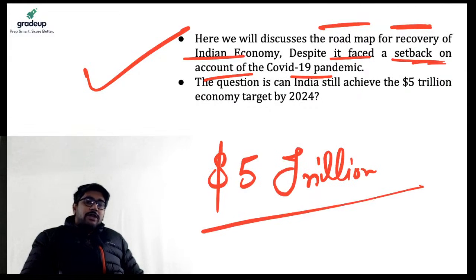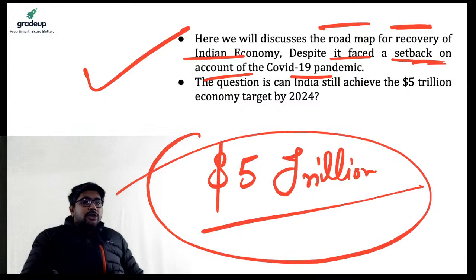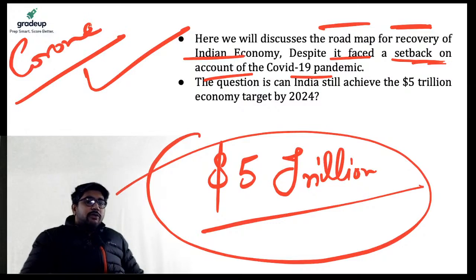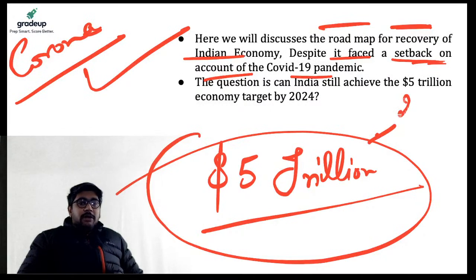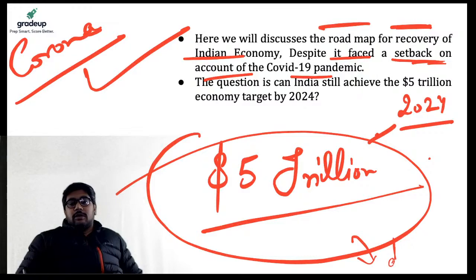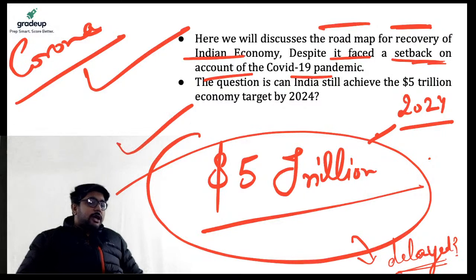So the bigger question is that due to the corona pandemic, will this target of achieving a $5 trillion economy by 2024 be achieved, or will it get delayed? What is going to happen to this target that we have established?